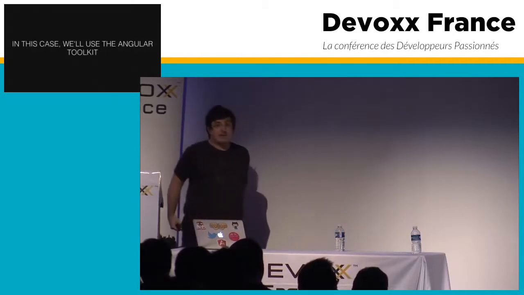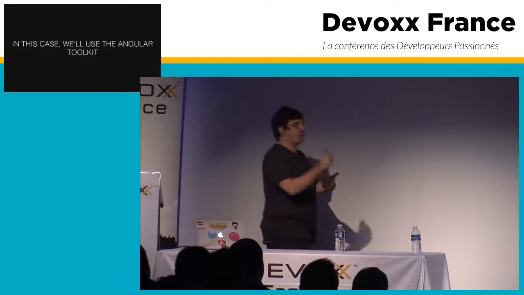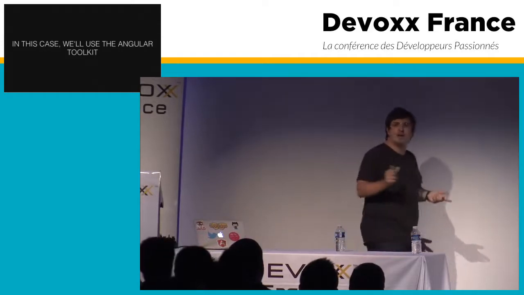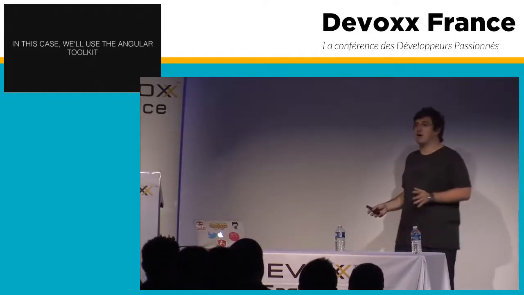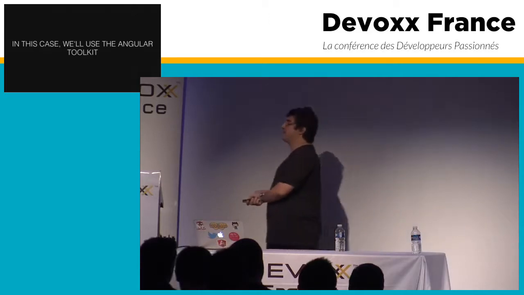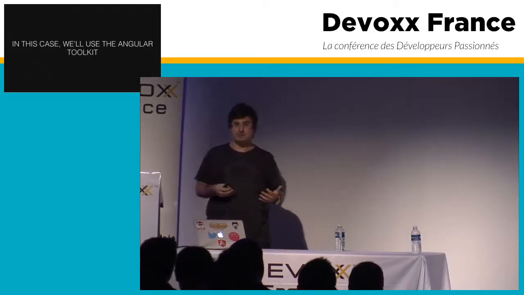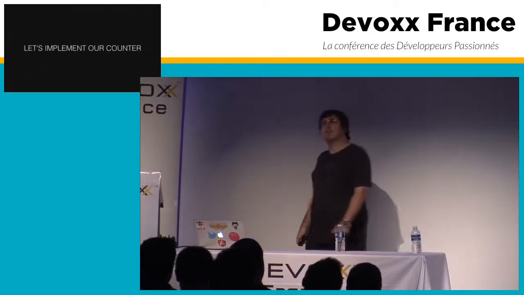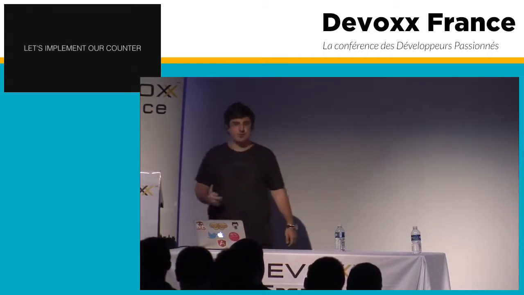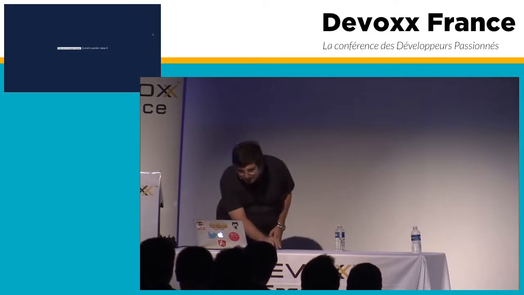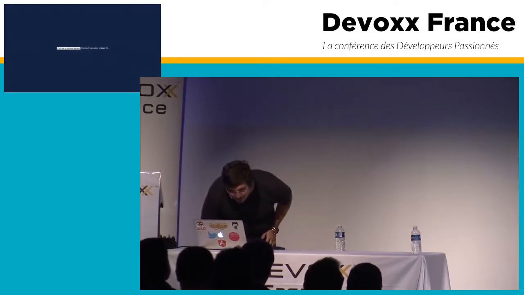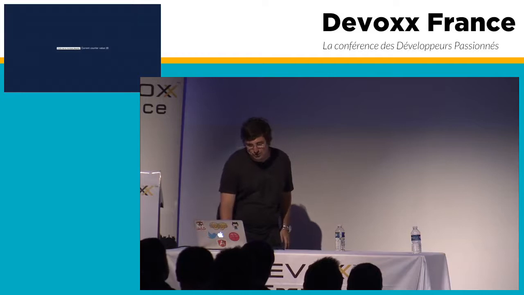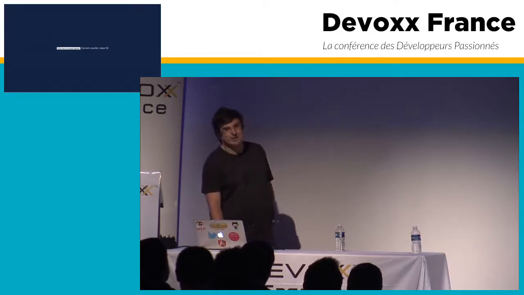RxJS has versions for jQuery, HTML5, for whatever you want. But in this case, I will be using Angular, as that's actually what I've been using in my frontend. But the same applies to anything. So let's implement our counter now for real. In here, if I click on the button, I will see that the counter keeps on increasing. So at least it seems real. You don't know the code, but it seems real.